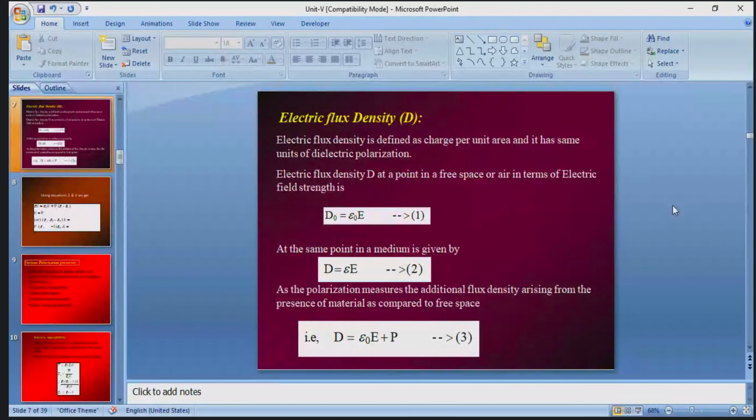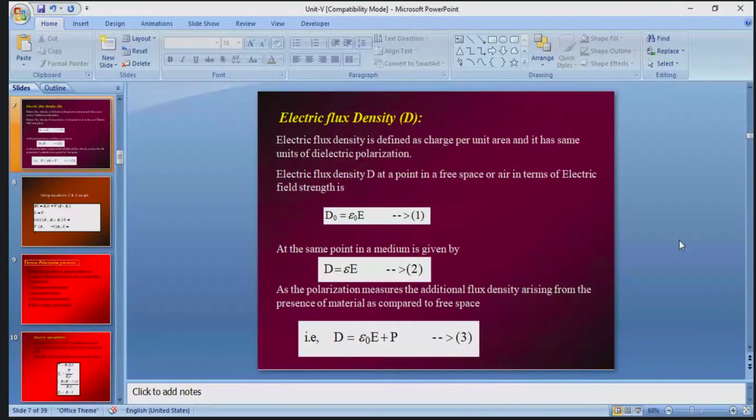This is about the electric flux density. Please everyone note down these equations, because they can ask questions in your internal lab or end examination. They can give it as a 2 marks question: what is the flux density?